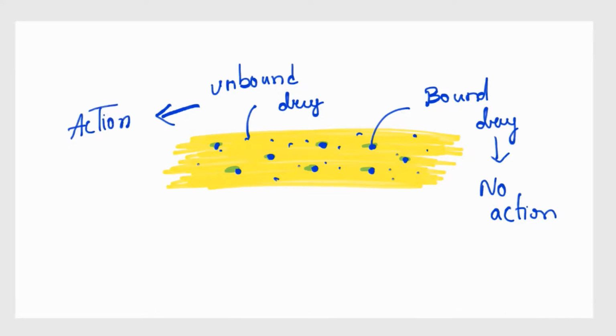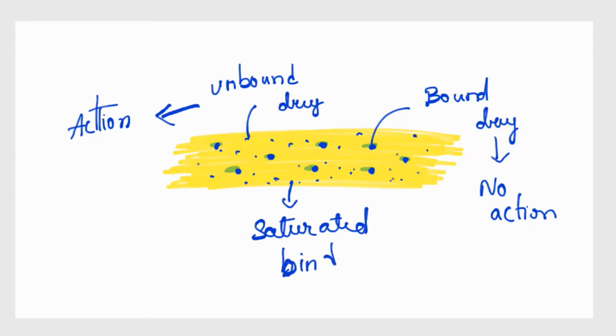Now the concentration of drug is also responsible for saturation. As the number of proteins is limited, the binding sites may be saturated with an increase in concentration. So remember, binding sites may be saturated.